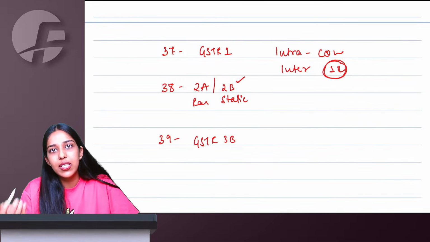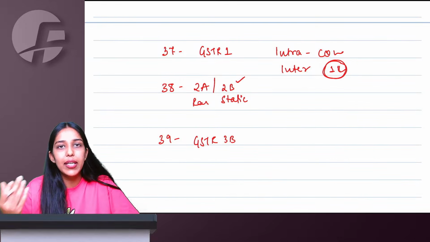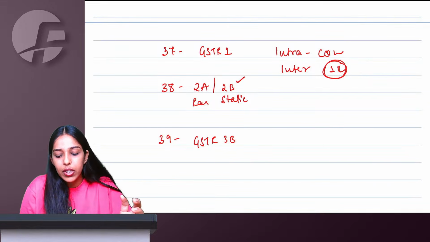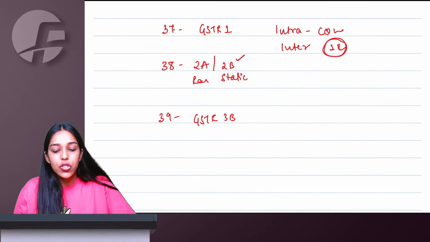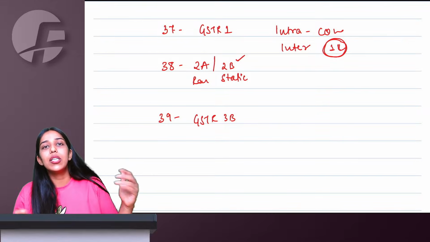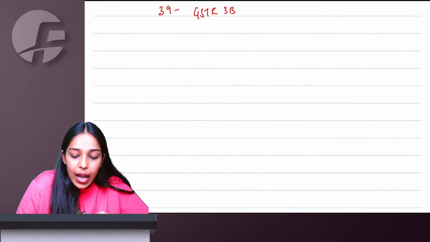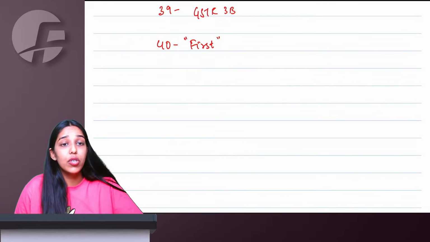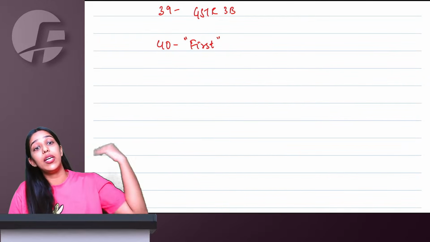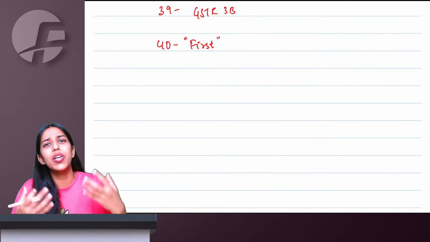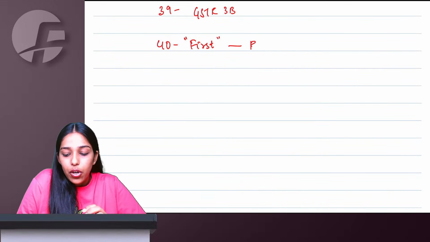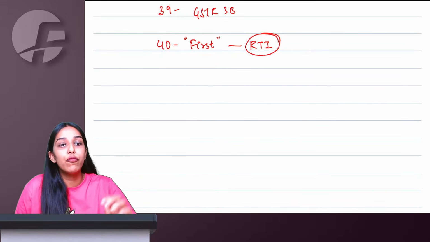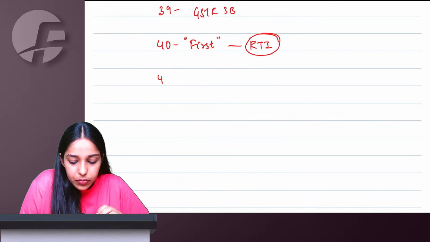For TDS people, GSTR 7, TCS, GSTR 8, NRTP, ISD, everyone has their own main return and everything comes in section 39. So 37 outward, 38 inward, 39 summary, GSTR 3B. F for 40, F for first return. So whenever you take registration for the first time, effective date is earlier, RC date is later, you issue revised tax invoices, where you show your revised tax invoices in this F for 40, F for first return.